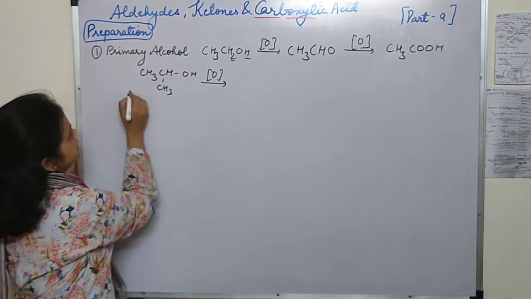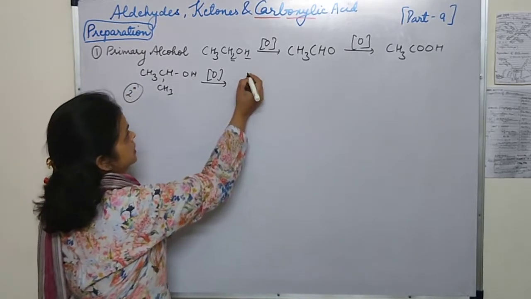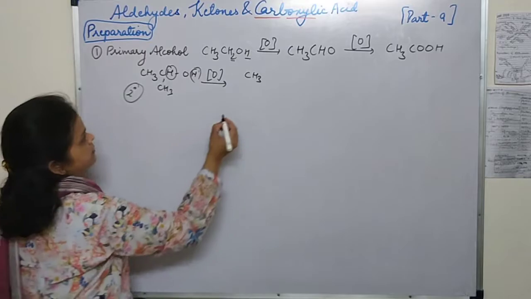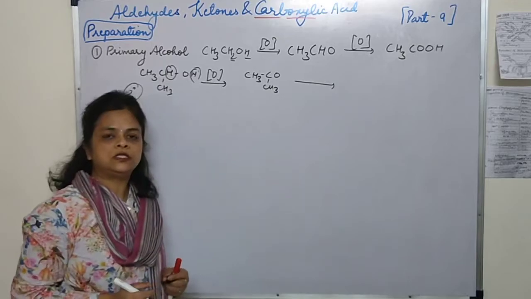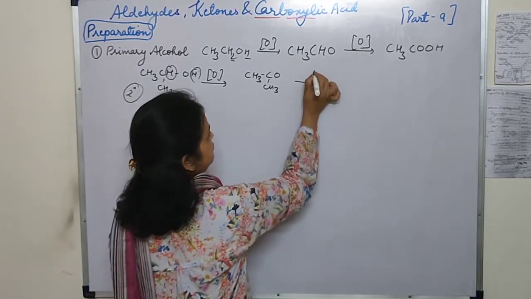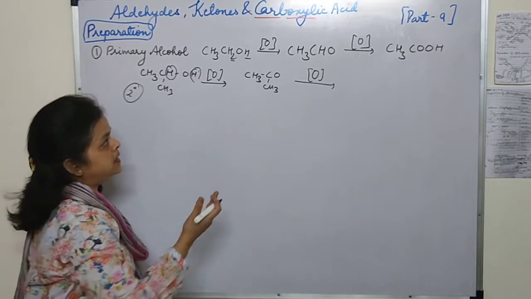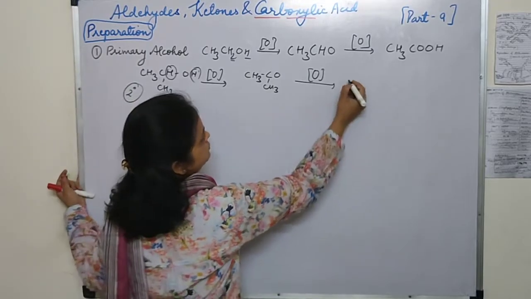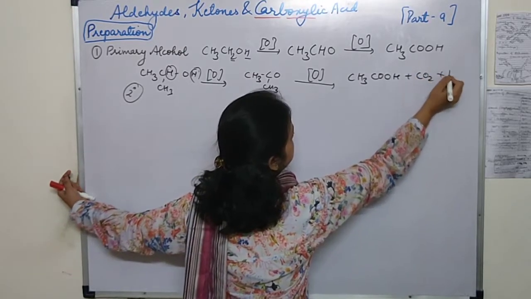In case of secondary alcohol, first it will oxidize into ketone. So here this H and this H will come out, and what will we get? CH3COCH3. Now we had seen that it is difficult to oxidize ketones, but on consistent, strong oxidation it forms a carboxylic acid but with a lesser number of carbon atoms. So it will form CH3COOH plus CO2 plus H2O.